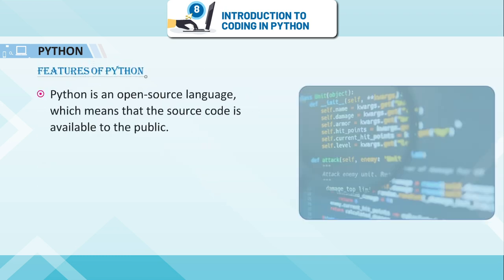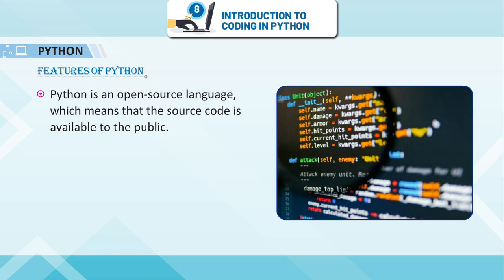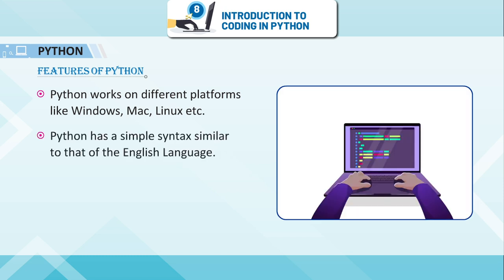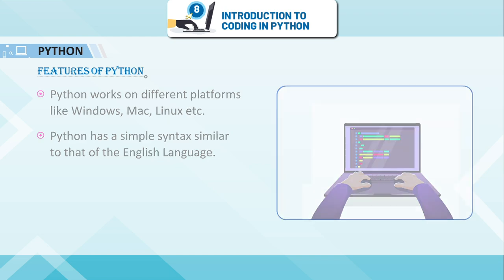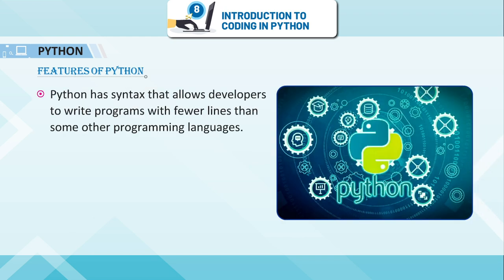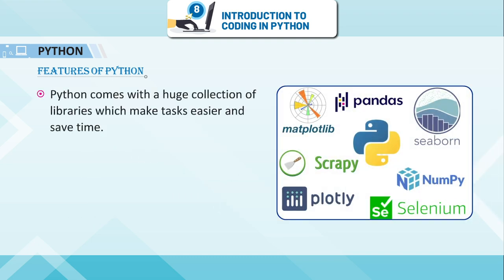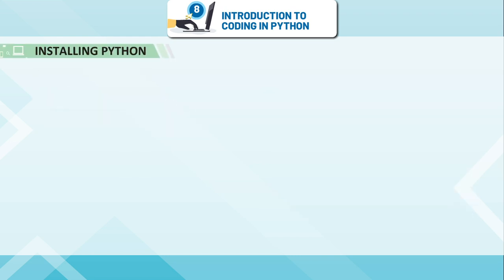Features of Python: Python is an open source language, which means that the source code is available to the public. Python works on different platforms like Windows, Mac, Linux, etc. Python has a simple syntax similar to that of the English language. Python has syntax that allows developers to write programs with fewer lines than some other programming languages. Python is an interpreted language, which means that the interpreter reads and executes the code line by line. Python comes with a huge collection of libraries which make tasks easier and save time.